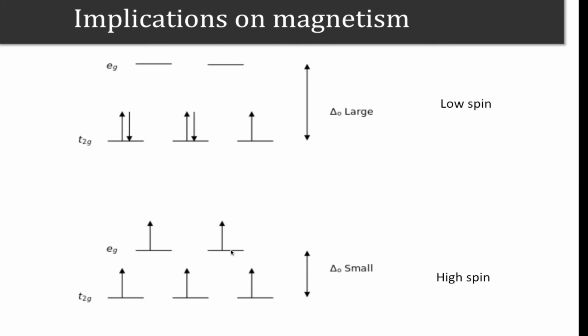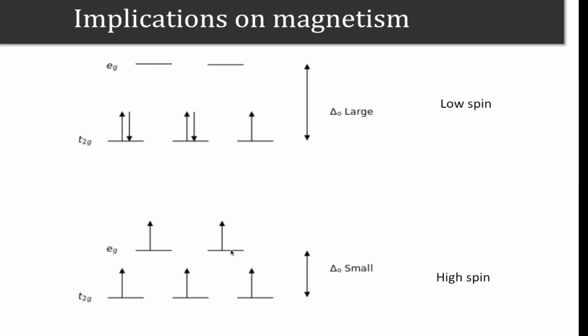And if we have all the 5 orbitals partially occupied, clearly it leads to a high spin configuration, where the magnetic moment coming from this atom would be much larger. Therefore, you can see that the crystal field effect has quite a strong consequence on the magnetic properties of a material.